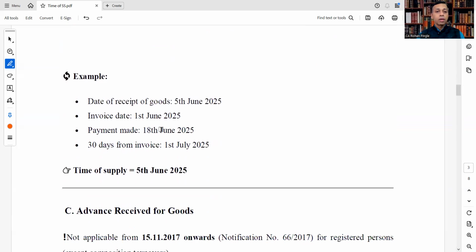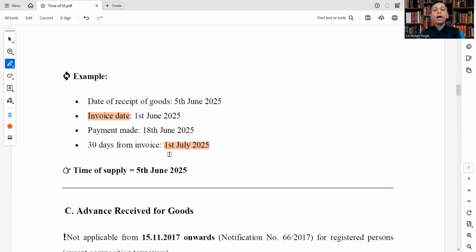Let's see the example. Date of receipt of goods is 5th June 2025. Invoice date is 1st June 2025. Payment made on 18th June 2025, and 30 days from the invoice is 1st July 2025.